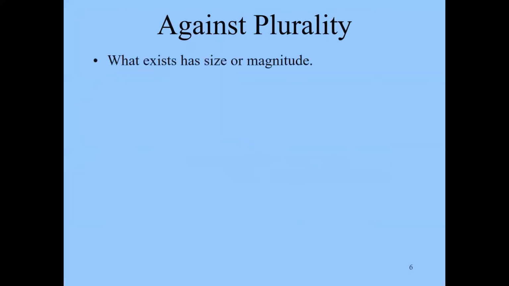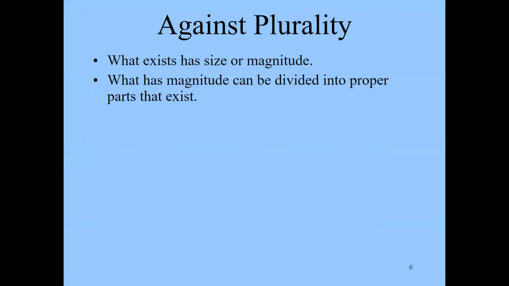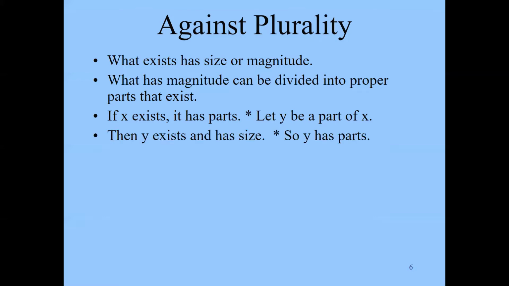Zeno also argued against plurality, and one of the main arguments against plurality goes like this. So whatever exists has size or magnitude. And what has magnitude, right, a size of some kind, can be divided into proper parts that exist. So if something is an inch in diameter, well, it could be divided into something that's a half inch wide. And so if anything exists, if X exists, it has parts, and then we'll just identify any given part of X as Y. So let's just say Y is a part of X.